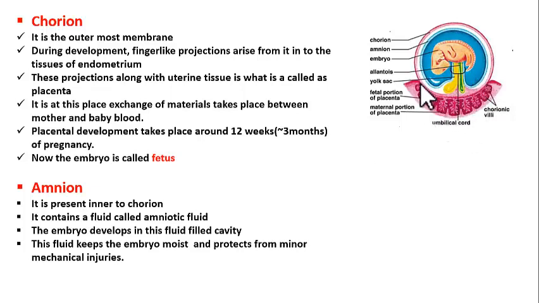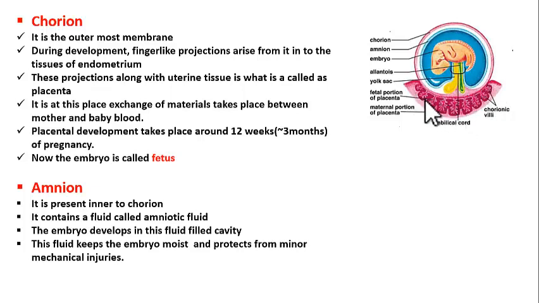Now this region where the endometrial tissue and the finger-like projections are present is called the placenta. So what is this region called? This region is called the placenta. And what is the role of the placenta? Placenta helps in exchange of materials.